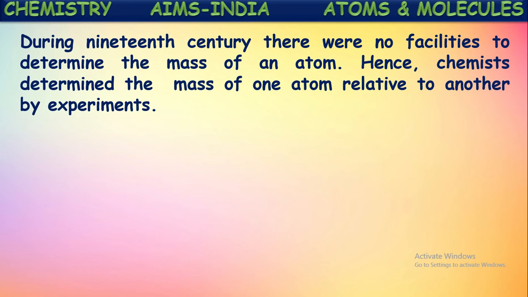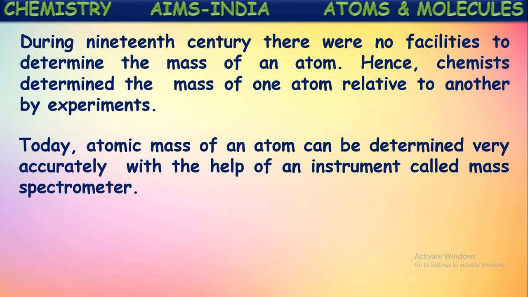But nowadays, the atomic mass of an element can be determined very accurately with the help of an instrument called a mass spectrometer. So nowadays we have special equipment which can determine the atomic mass of an element most accurately. We call this equipment mass spectrometers. With this we are now able to calculate the atomic mass of every element. This is about atomic masses of elements.